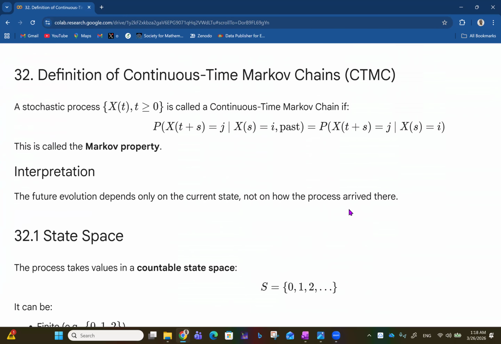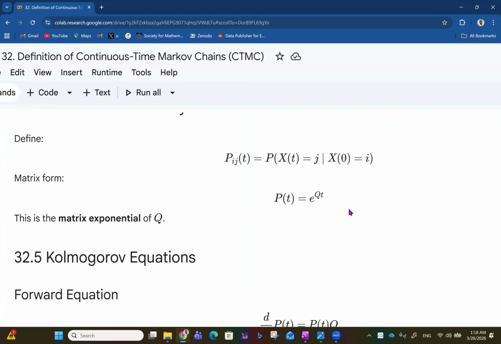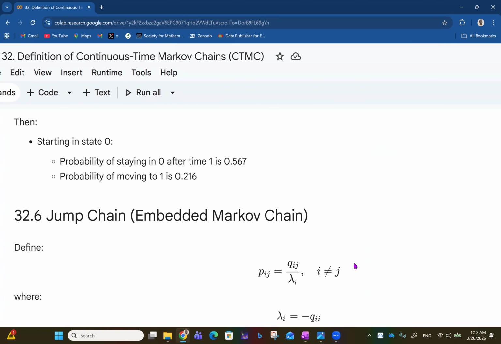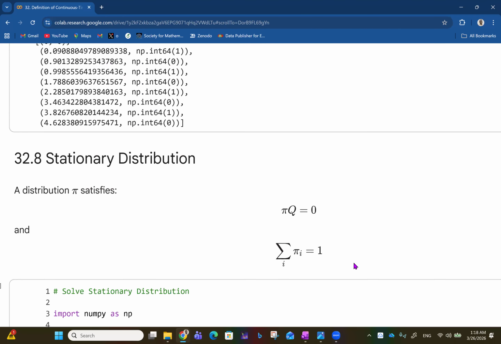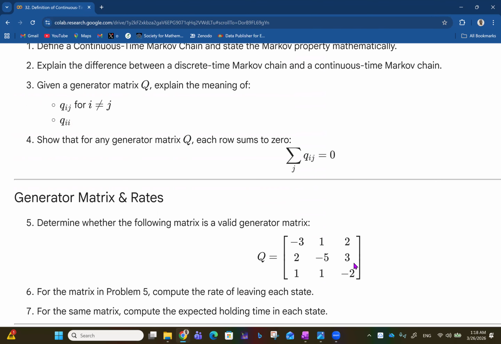For every generator matrix, each row has to sum to 0, whereas for every probability transition matrix, every row sums to 1. So minus 2 plus 2 is 0, 1 minus 1 is 0. That's what happens for generator matrices: each row sums to 0, but for the probability, each row sums to 1.